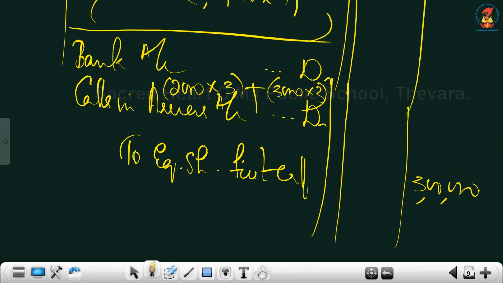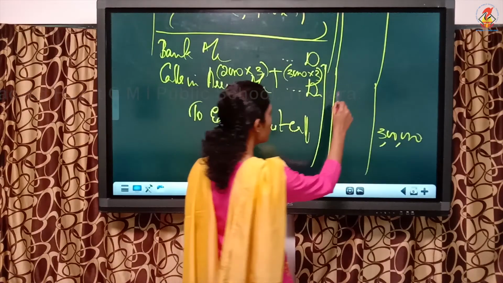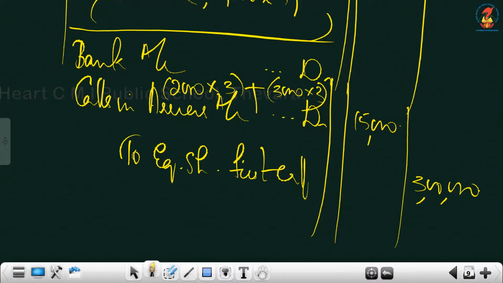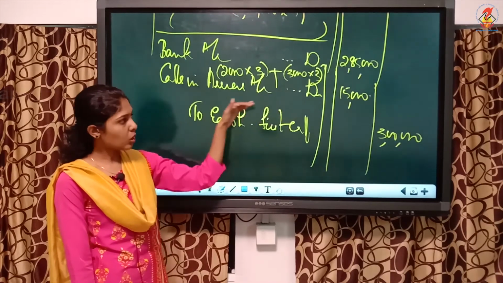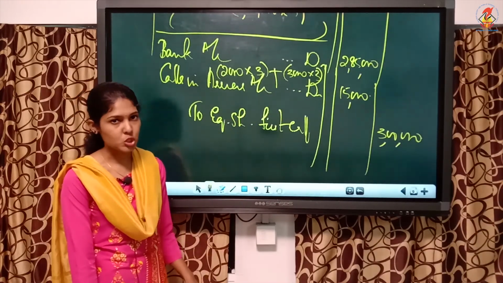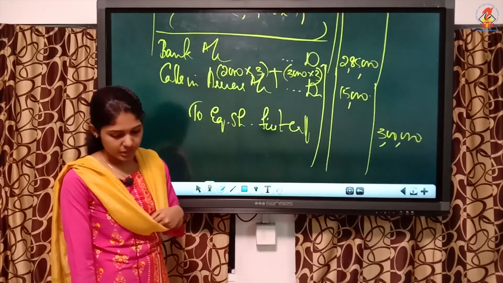So calls in arrears will be 15,000 and the balance you can write for bank. 2,85,000 you can write for bank account. So this is how you have to write. Remember, Rajat's and Rima's both failed to pay the first call. Only after that company is doing forfeiture. So these two you must add and take.